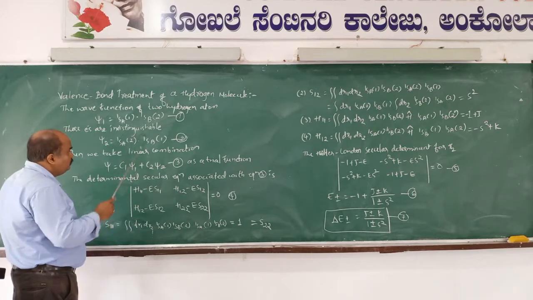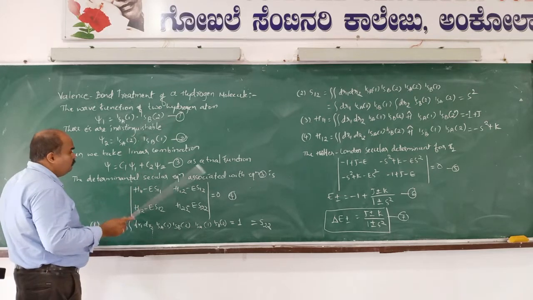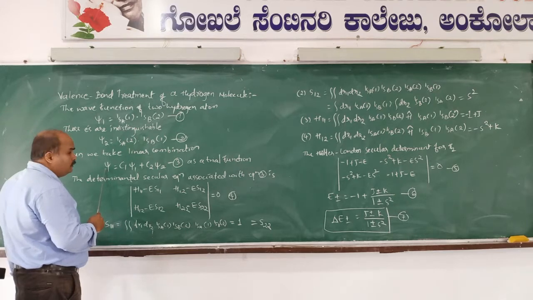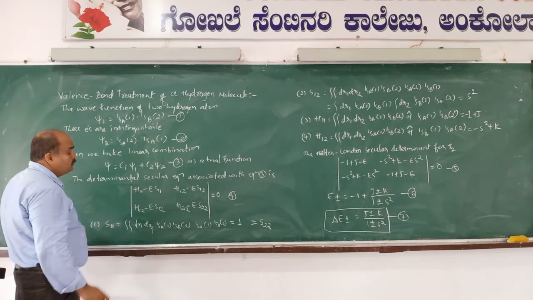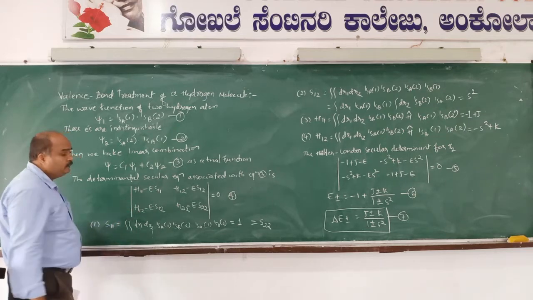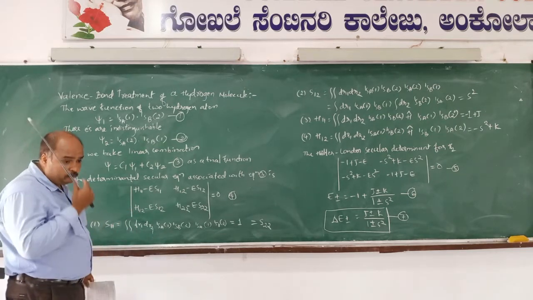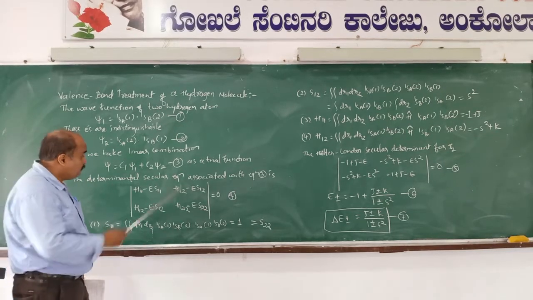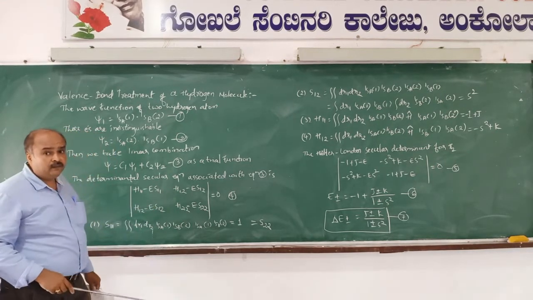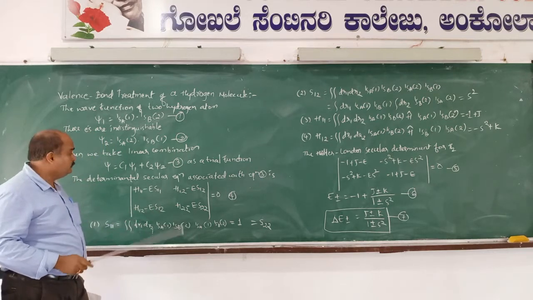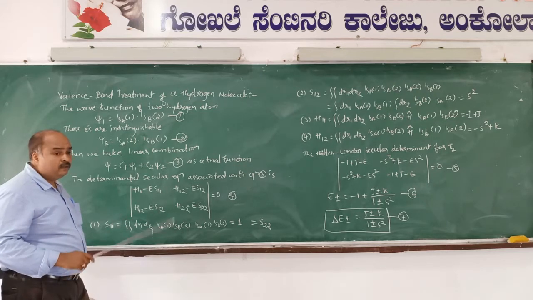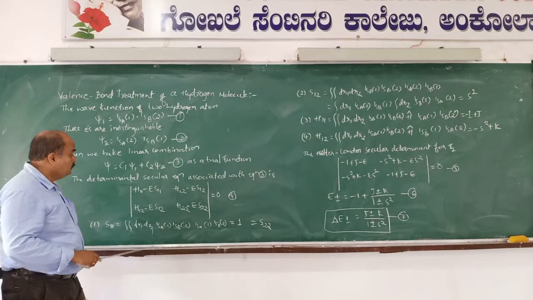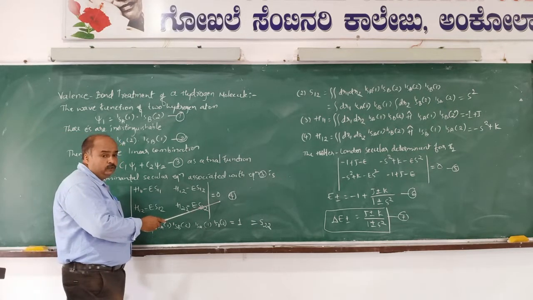So this is equation 2 for the H2 molecule according to the valence bond treatment. Then we take the linear combination of these two, which gives psi equals C1 psi1 plus C2 psi2. This is taken as a trial function for the H2 molecule. This trial function is associated with secular equations and a secular determinant, which have non-trivial solutions. Therefore, this determinant must be equal to 0.